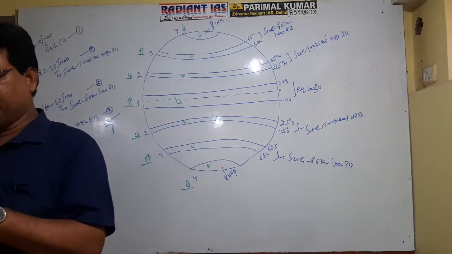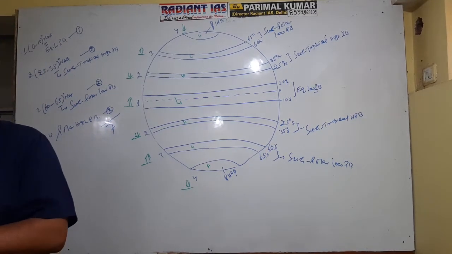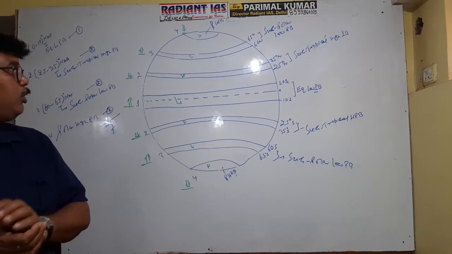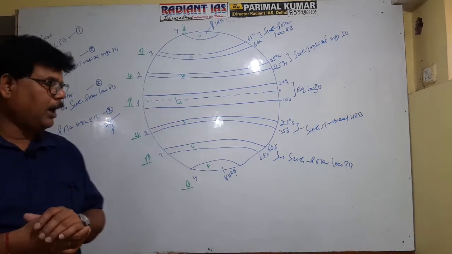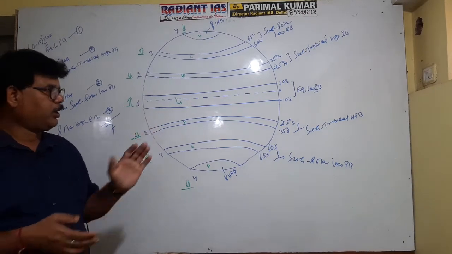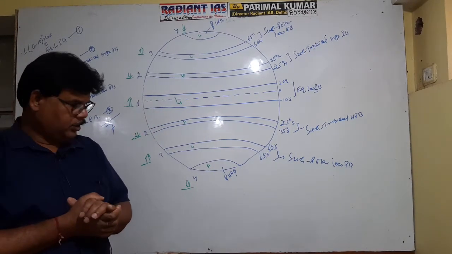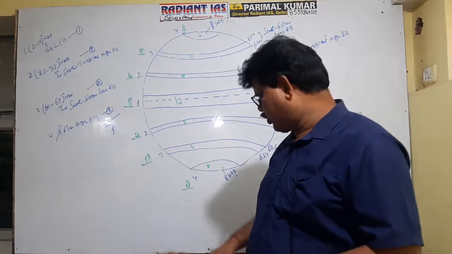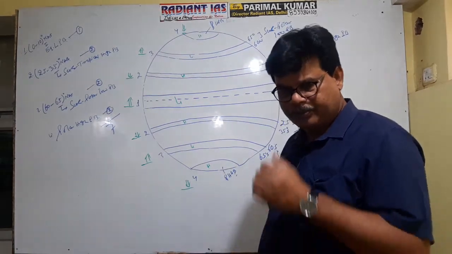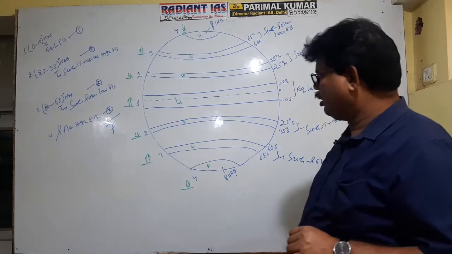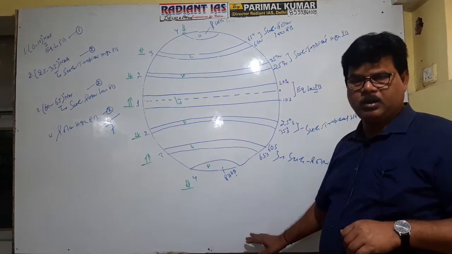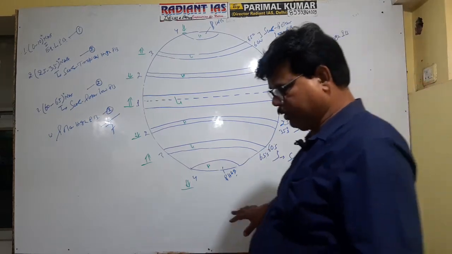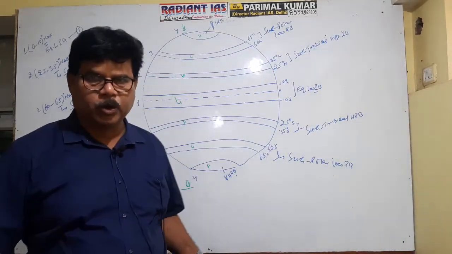Now we will discuss one by one how each pressure belt is created. Is it clear now? So actually I have given you a normal idea, and I think you have noted it down. Again, see, as far as the question of pressure belts is concerned, this is also visible now. I am just repeating this figure, one figure. It will make the matter more clear.